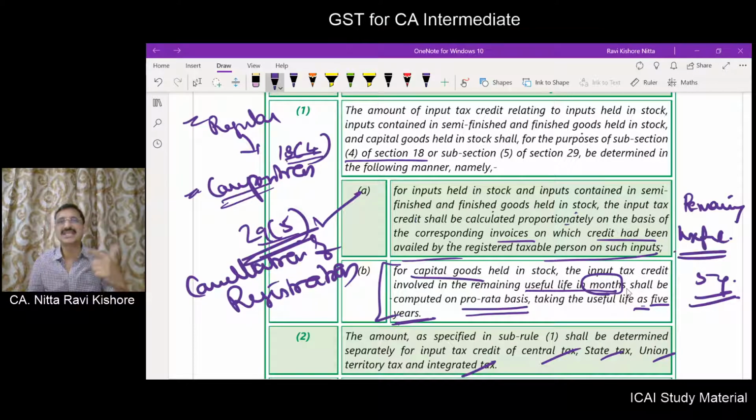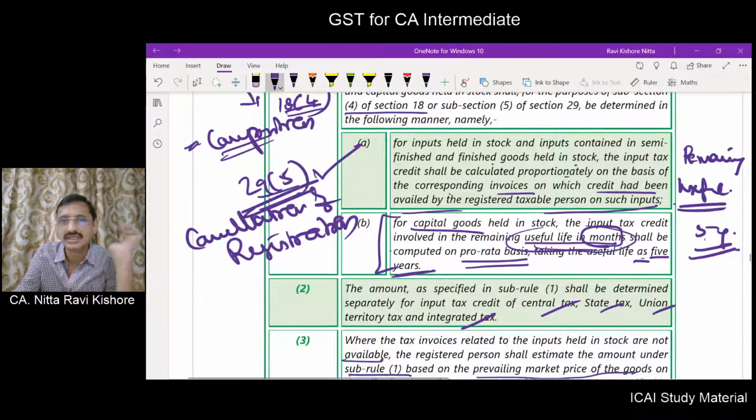This is the prescribed percentage for sale of capital good. It is not 5%. 5% is for other purposes. But if you are selling a capital good, then what is to be reversed is: take the life as 5 years and the remaining months' proportionate amount has to be reversed.